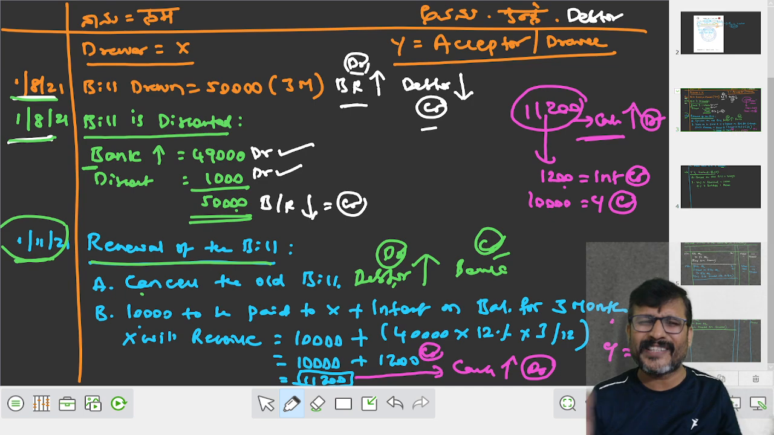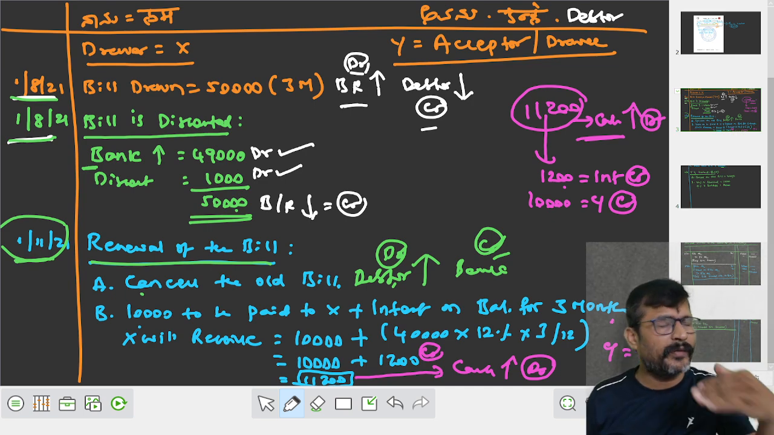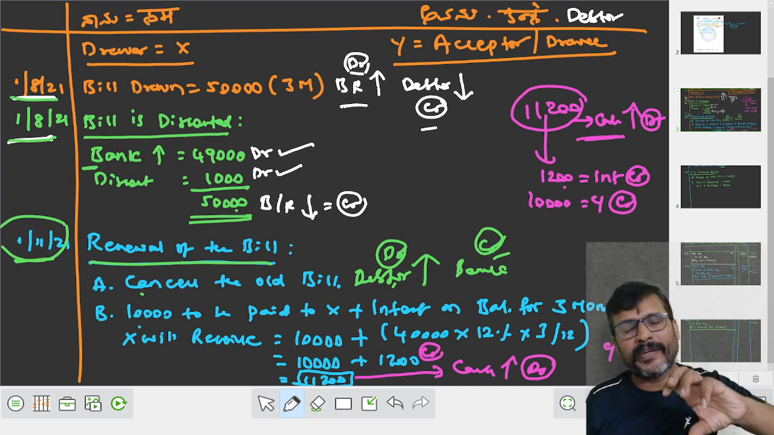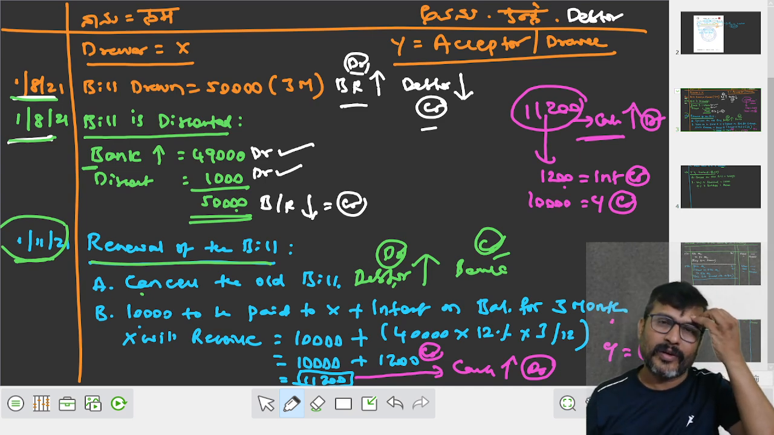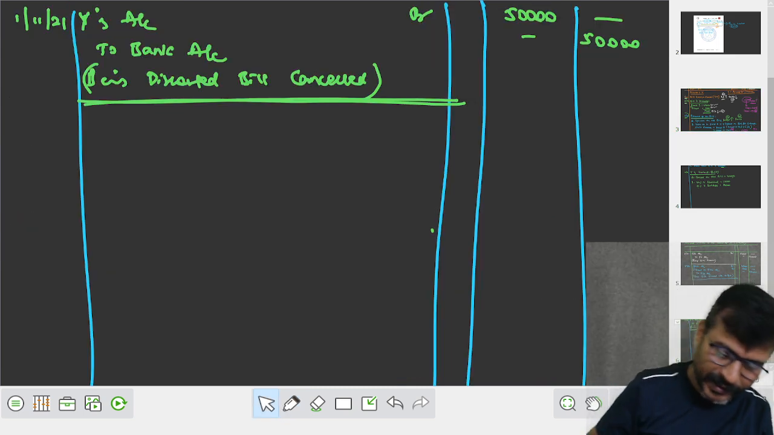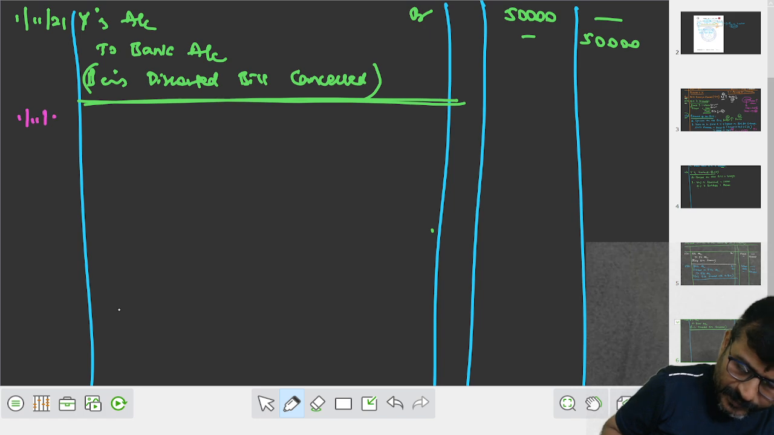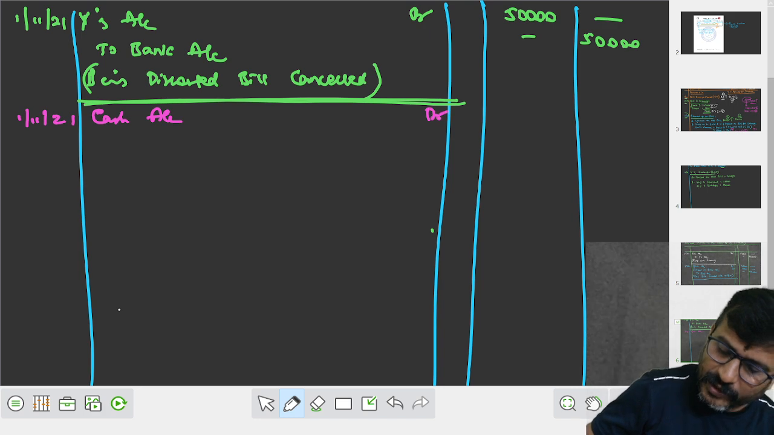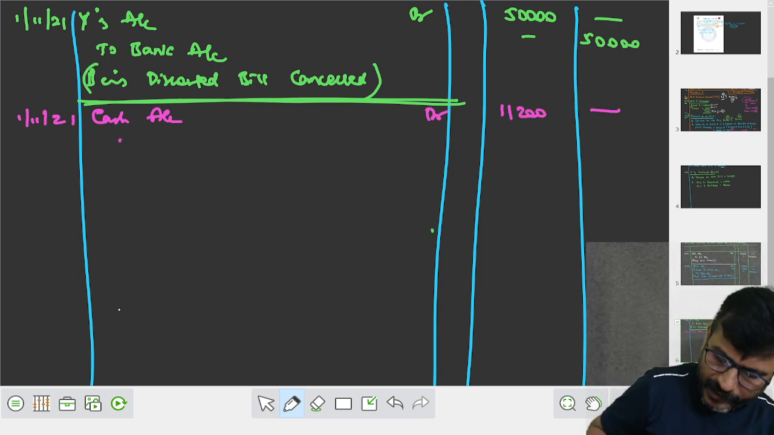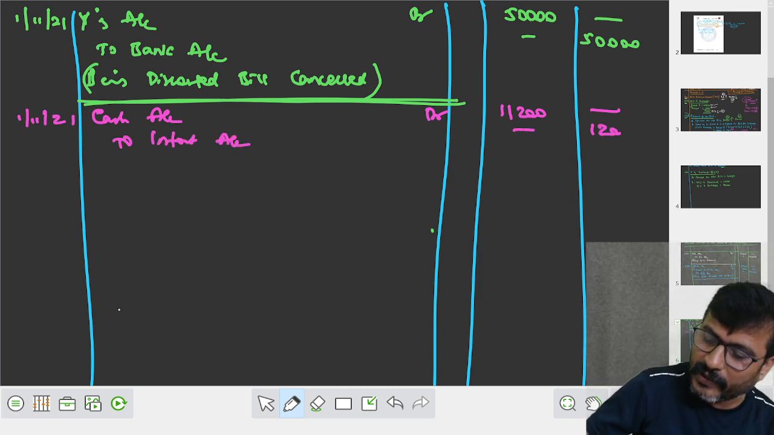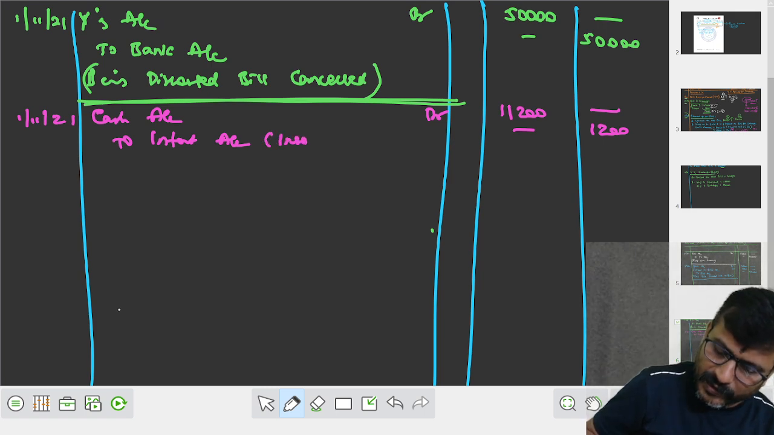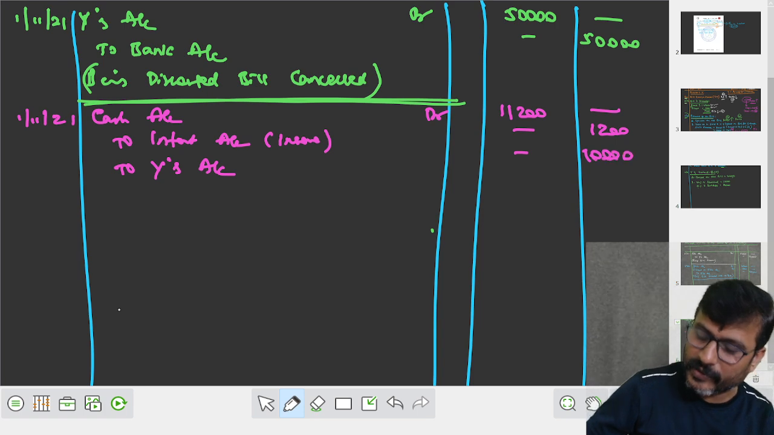Some people will give the split journal entry, but I am not giving you the split journal entry. I am giving you the compound journal entry. Same date. Don't use bank account, use cash account. Cash account debit 11,200. इसमें इंटरेस्ट कितना है? इंटरेस्ट 1,200, to interest account 1,200. ये तो इनकम होता है एक्स को. To Y's account 10,000, being